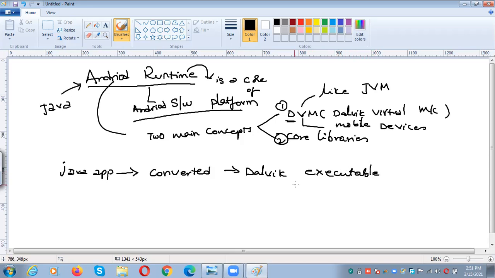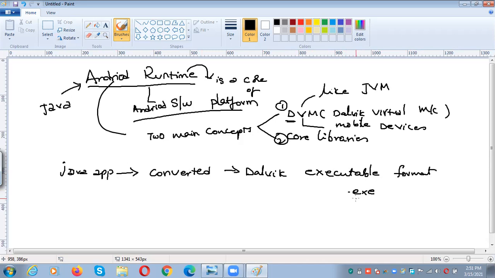Do you get my point? So whatever Java application we wrote is converted into Dalvik executable format. Dalvik executable format means those are converted into .exe format files.